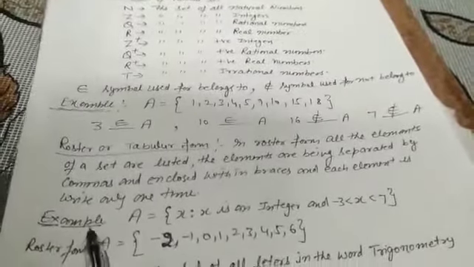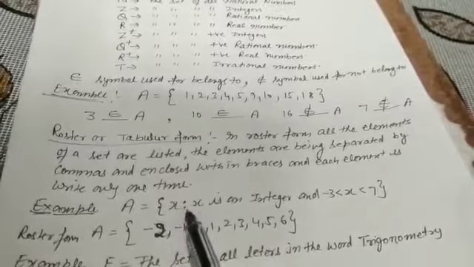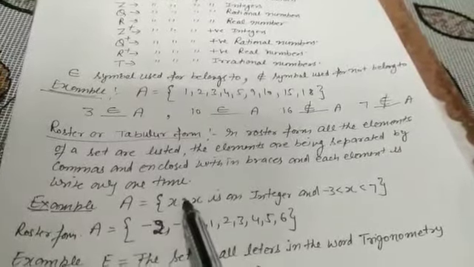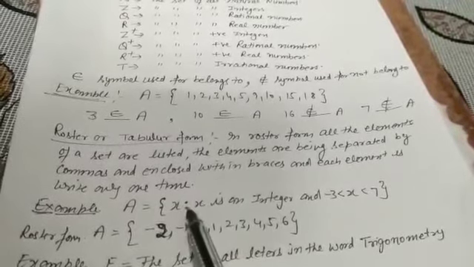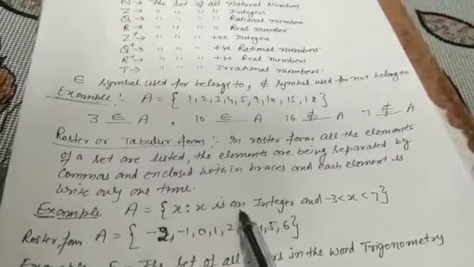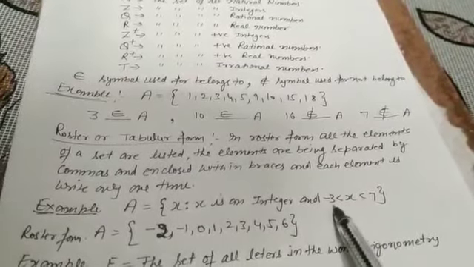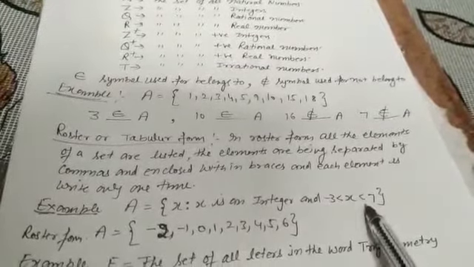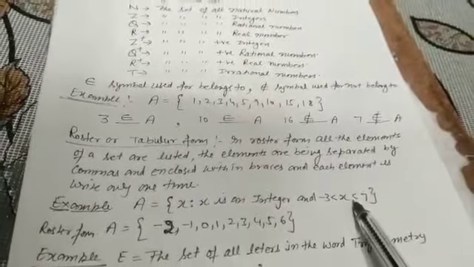See an example. A is equal to, now listen carefully to what I say, x such that x is an integer and x should be greater than -3 and less than 7. This is a simple statement he gave, and we write it down in roster form.